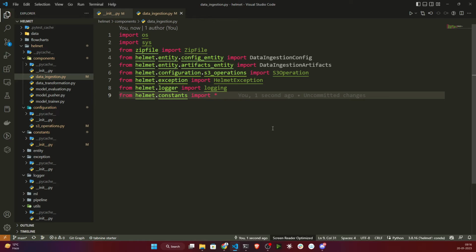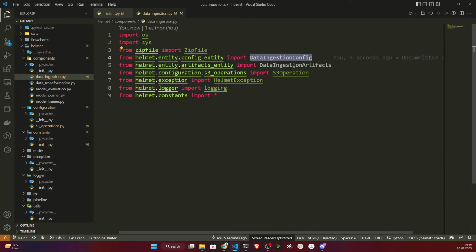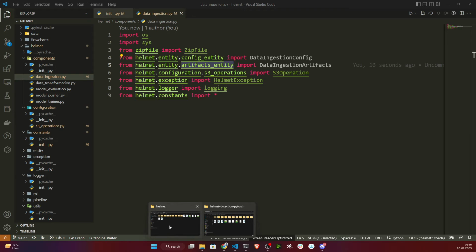But here, if you see, these two things I haven't created: data ingestion configuration and data ingestion artifacts. If you just hover and try to right click here, it won't work, because this thing is not created yet inside my config entity and artifacts entity. So what is this? Let me tell you.